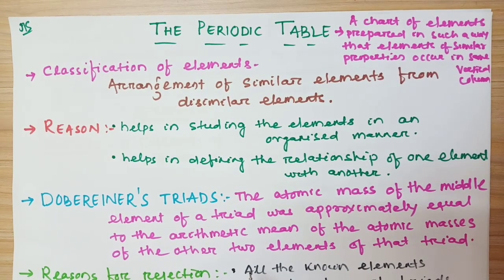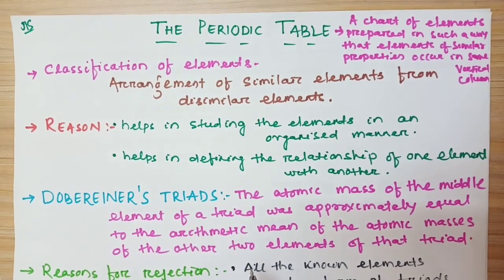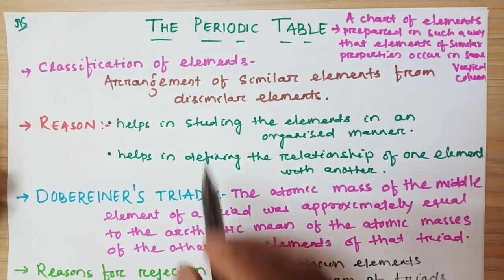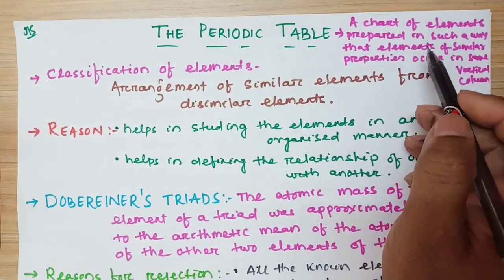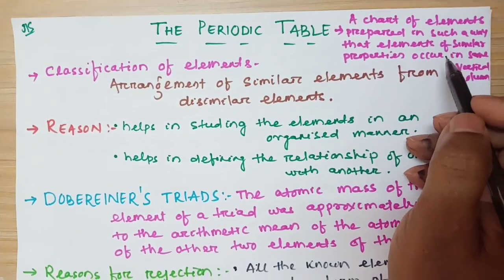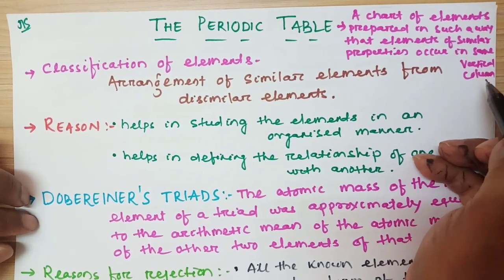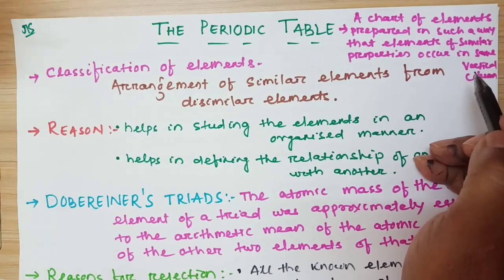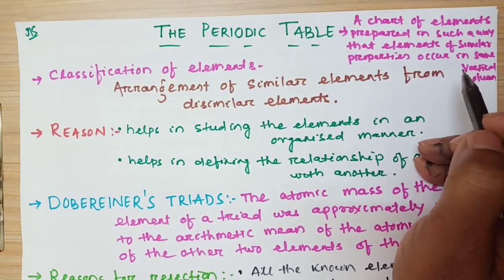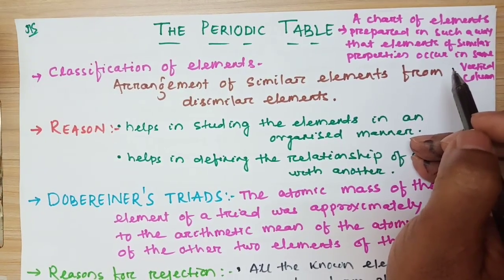Everyone, we will start the periodic table, ninth class chemistry. So what is the periodic table? A chart of elements prepared in such a way that elements of similar properties occur in the same vertical column. So, the arrangement of elements. What happened? The elements were discovered, and the scientists tried to classify the elements in a proper manner.